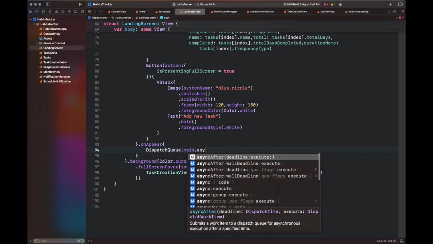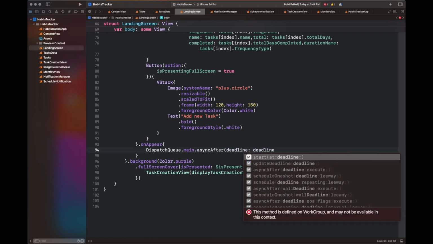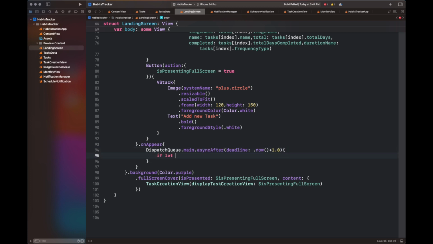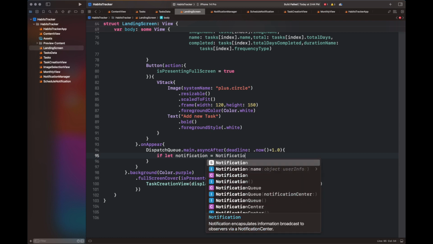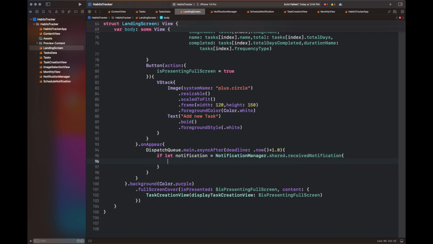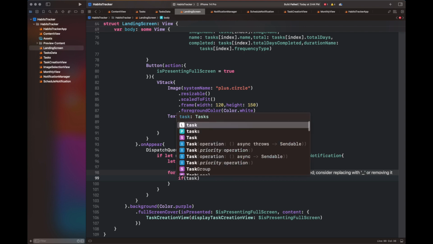So here I'm writing the code on the appearance of the landing screen. I have added some delay so that the tasks get updated before we render the view. So there is a notification we are going to get. If it's true, it means that we have come here due to the calling of a notification. I'm going to get the ID of the notification, and then I'm going to iterate all the tasks that we have queried using the Query macro, and in that I'm going to find the task that corresponds to this ID, and once I've got it, I'm going to update its progress, and then I'm going to insert this object back into my model context, which is going to update the already existing task depending upon the ID.